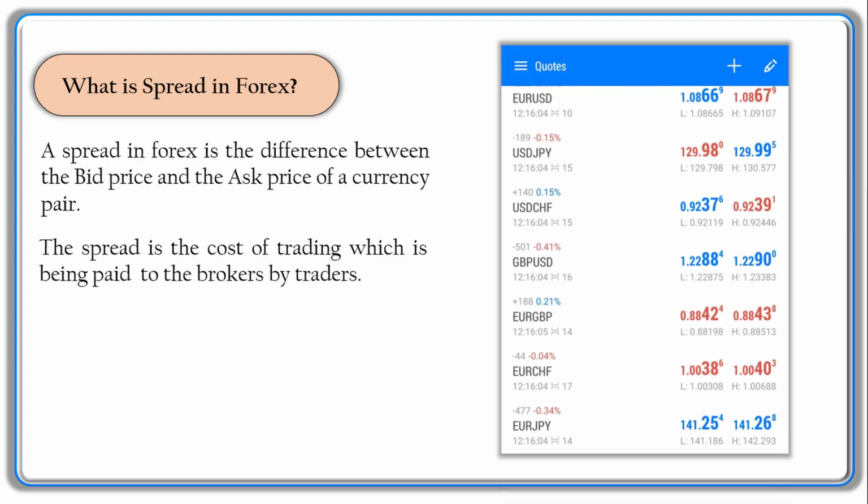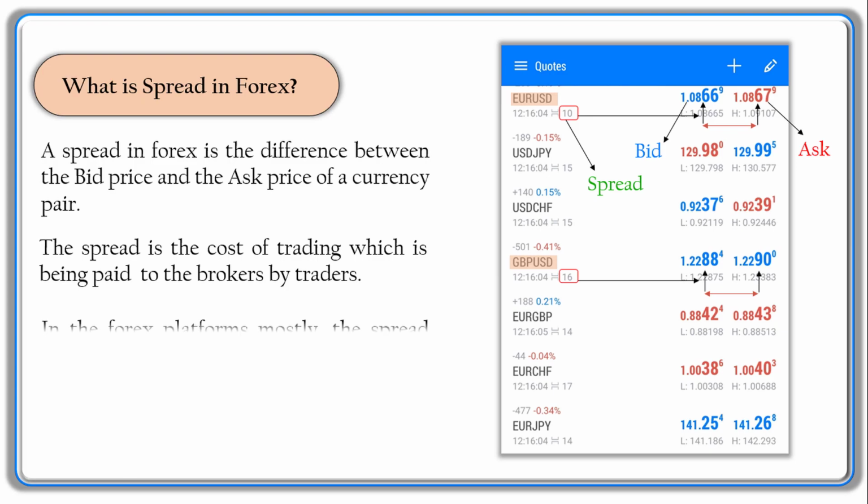In Forex platforms, the spread amount mostly shows in points. For instance, as you see here in the market price, in the Euro USD, 10 is the spread, and the spread is the difference between the ask and bid prices. Or here in the Great Britain pound USD, the spread amount is 16, which shows the difference between the ask and bid prices.